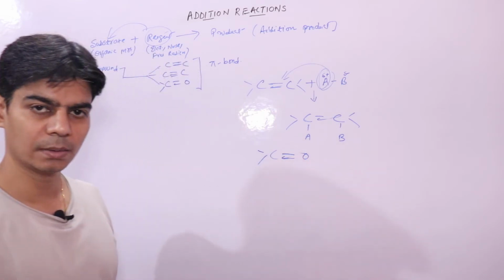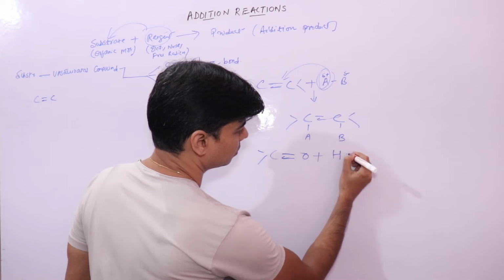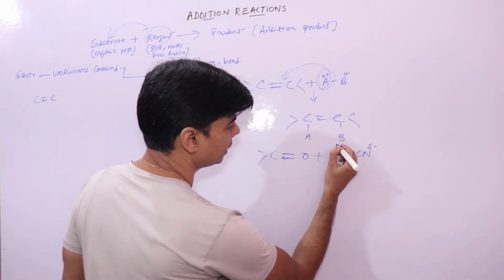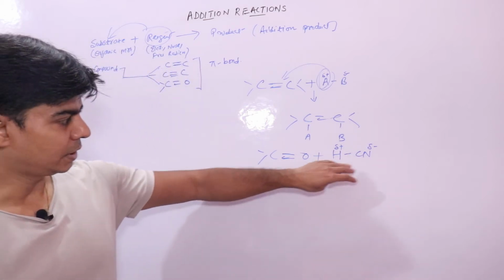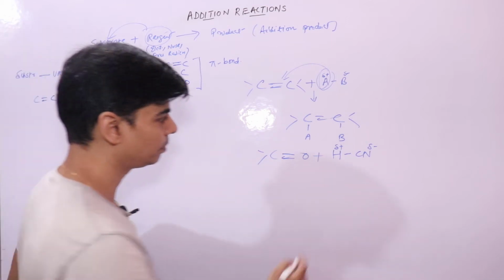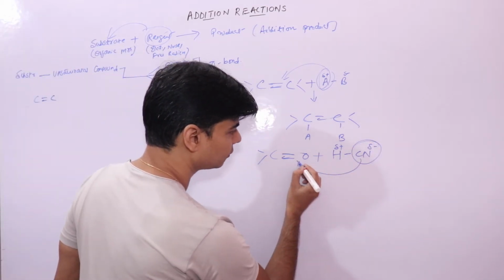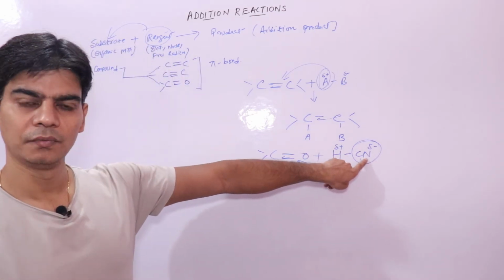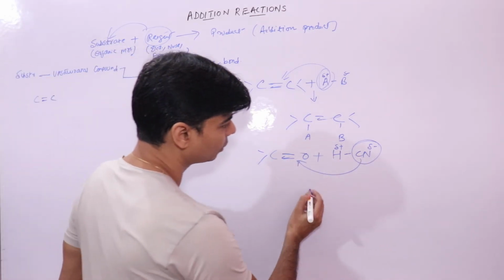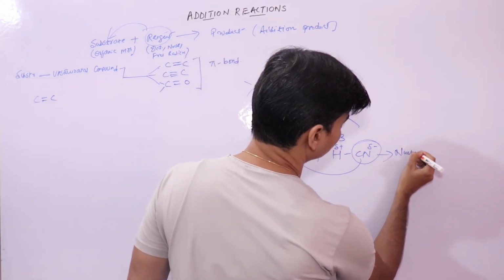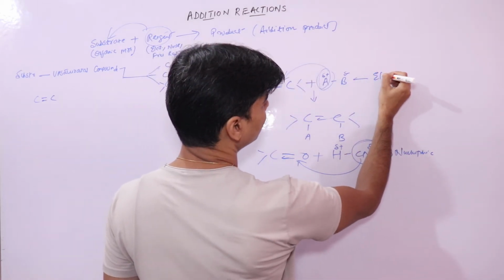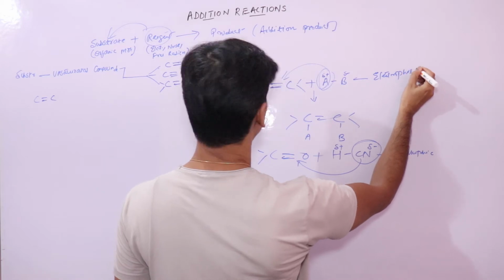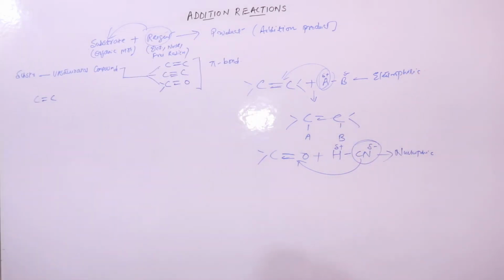Now if I take this aldehyde, a carbonyl compound, this is your negative, this is your plus. This type of reaction, the reaction between hydrocyanic acid and a carbonyl compound, is initiated by the attack of this negative ion, which is a nucleophile. This would be your nucleophilic addition reaction. This would be your electrophilic addition reaction. Now we'll just look into the mechanism.